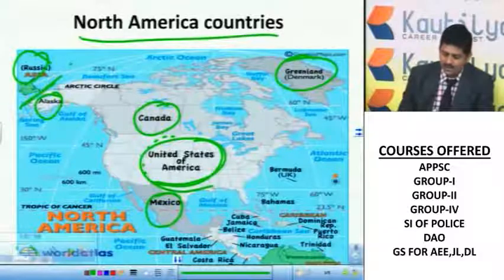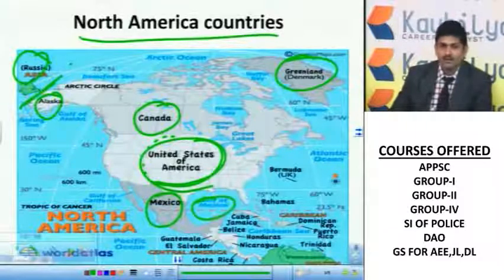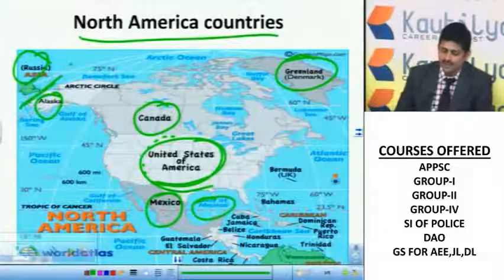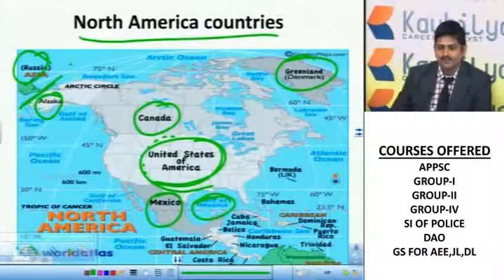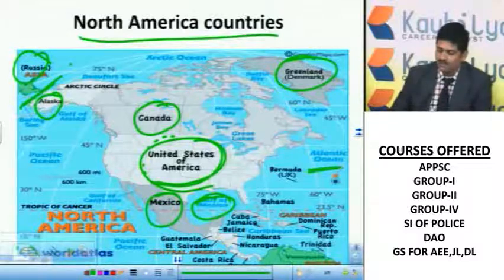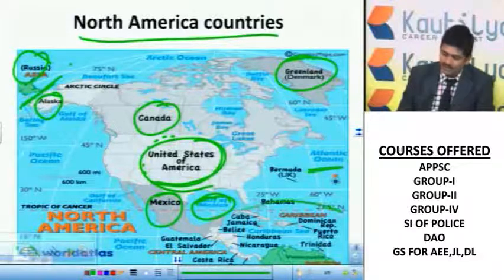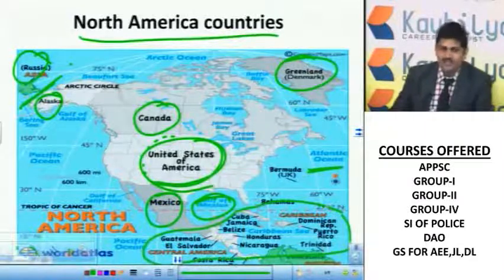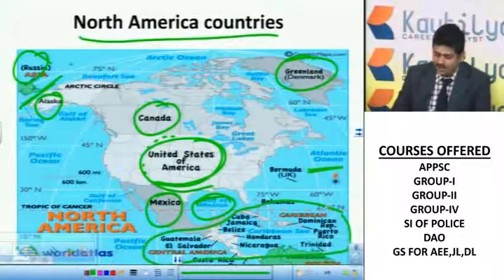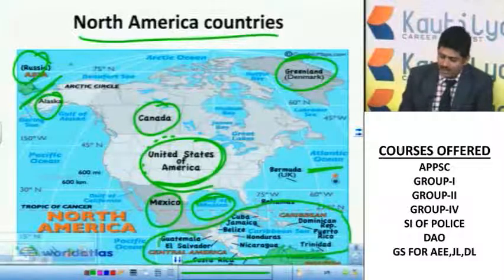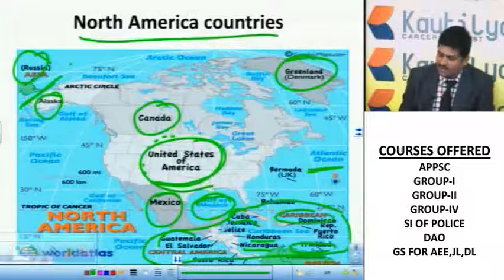Here you can see the Gulf of Mexico. According to a few geographers, it is the largest Gulf in the world. Here you can see the Atlantic Ocean, and all these we call the Central American countries or West Indies or Caribbean islands. You can see Guatemala, Cuba, Jamaica, Honduras, Nicaragua, Trinidad. All these are Caribbean islands.